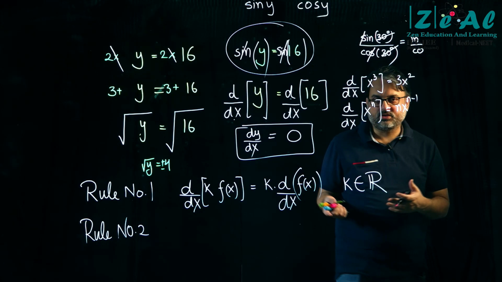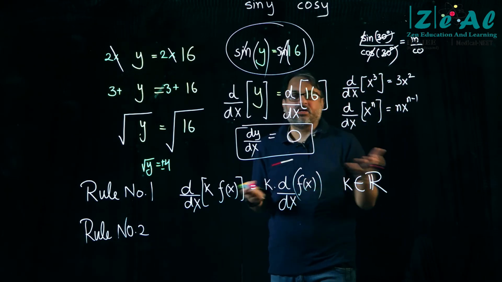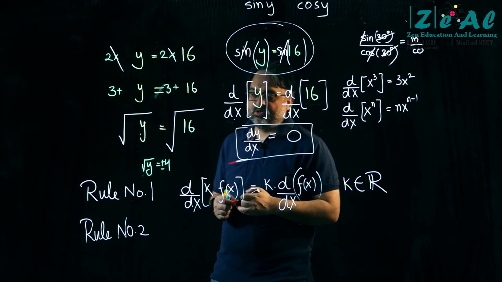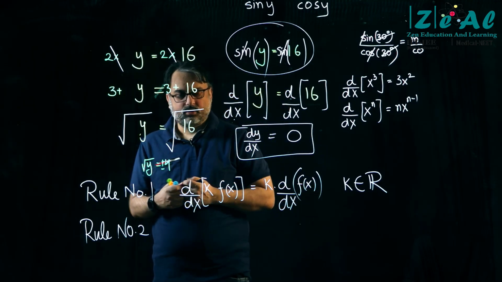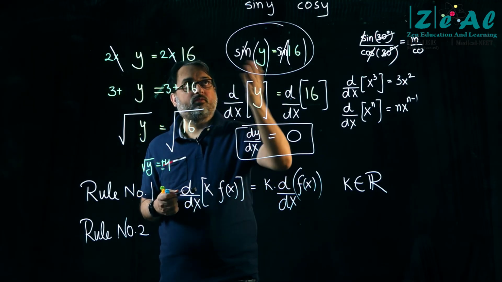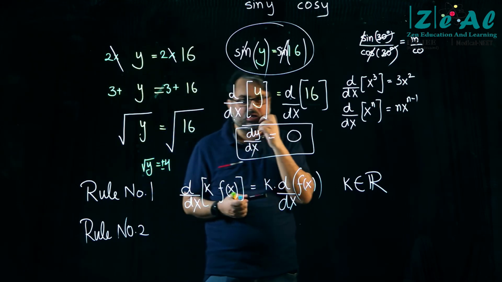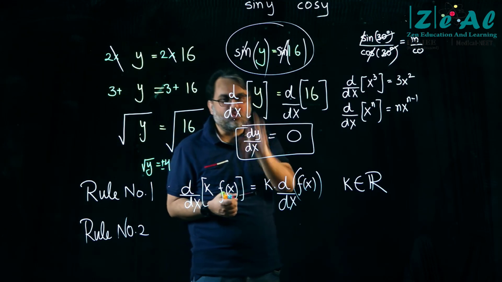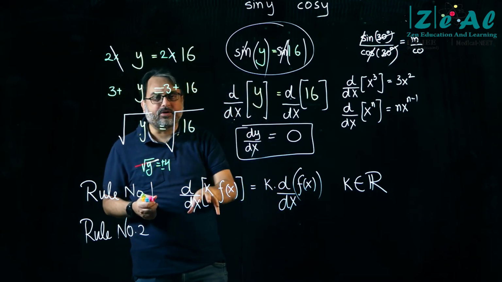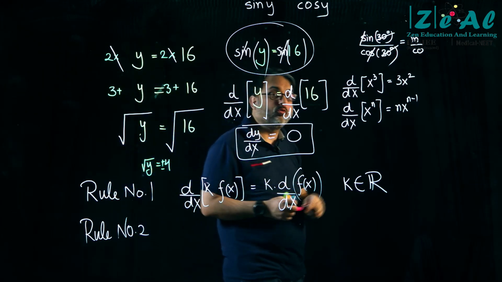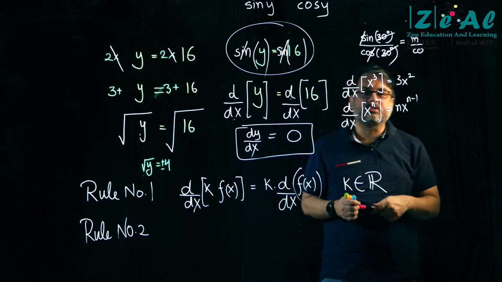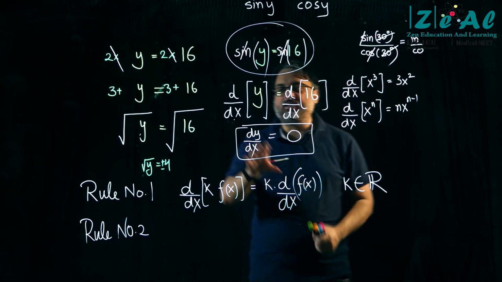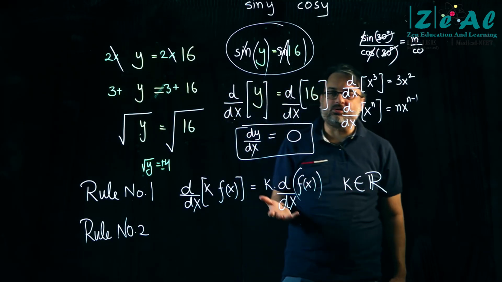This is a rule. This is a standard result, if you want. In the same way, there is a rule here. You are learning in maths how to find the sine of 15 degrees, how to find the sine of 32 degrees. So you are using certain rules of the sine operator and the cosine operator to find the sine of 15 degrees, the sine of 36 degrees. In the same way, the operator d by dx has certain rules.